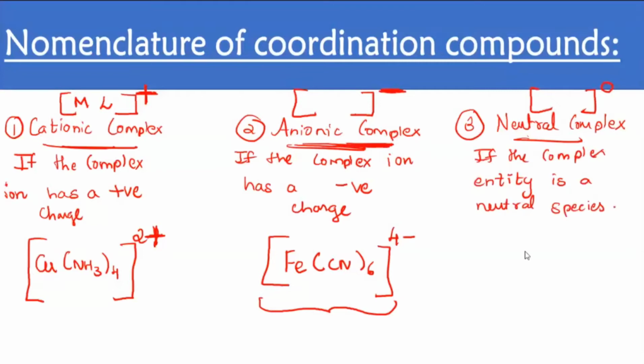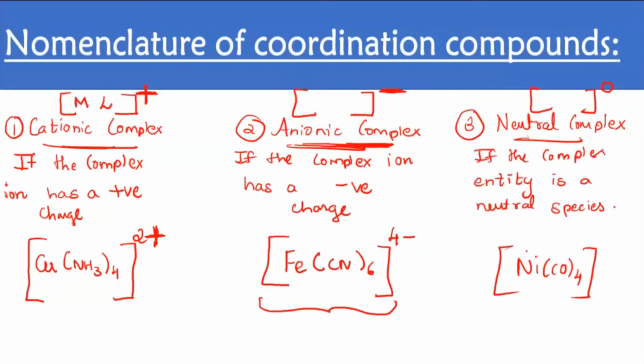Like in this case, Ni(CO)4 in square brackets, with no charge. This complex doesn't carry a charge, so it comes under the neutral category.